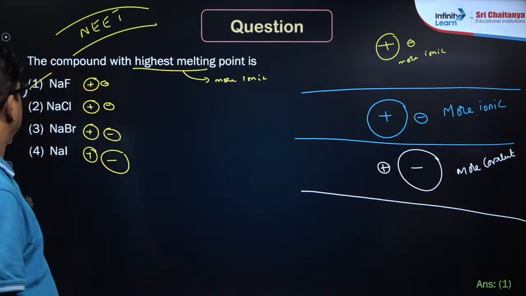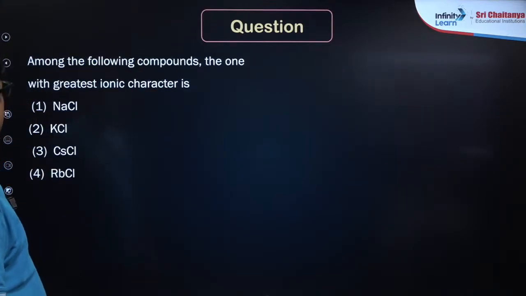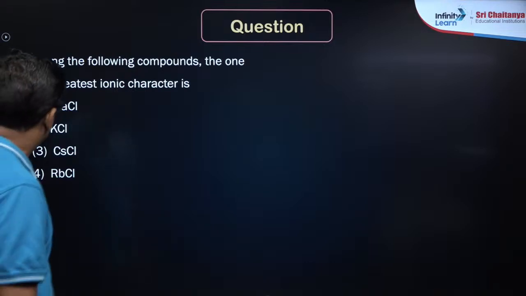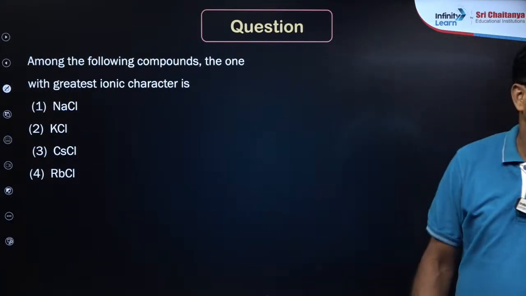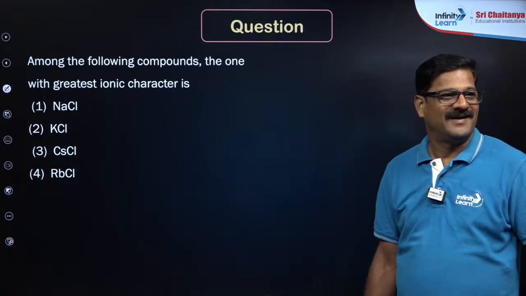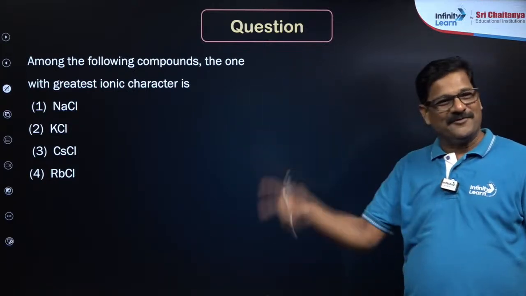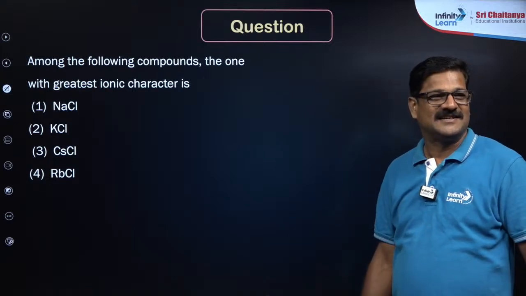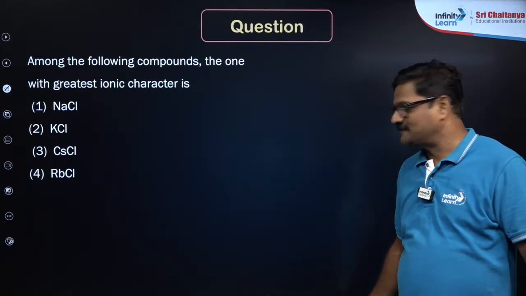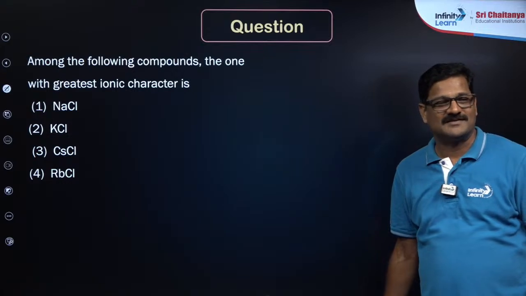Now let us talk about: among the following compounds, the one with the greatest ionic character. Now say, greatest ionic character. Who is going to give the answer?